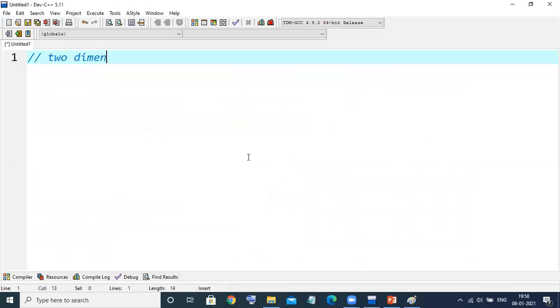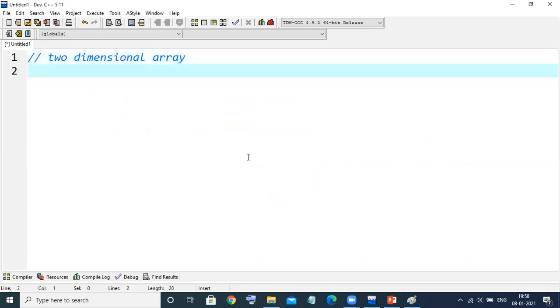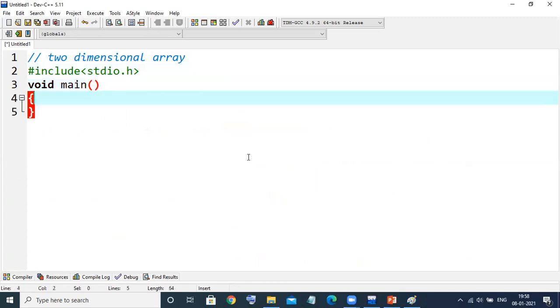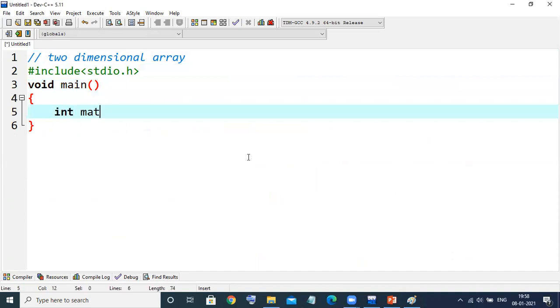I'll write here: two-dimensional array. Hash include stdio.h, void main. Now I'm going to declare a matrix, and 3 by 3 only I'll declare: 3 and 3. That's all. At the time of declaration, I want to initialize.